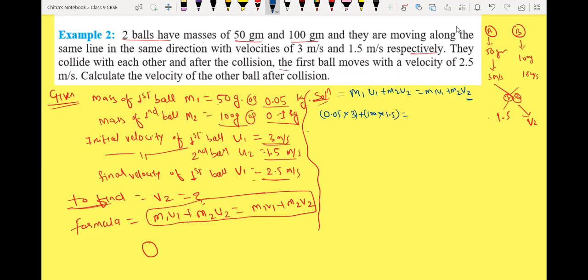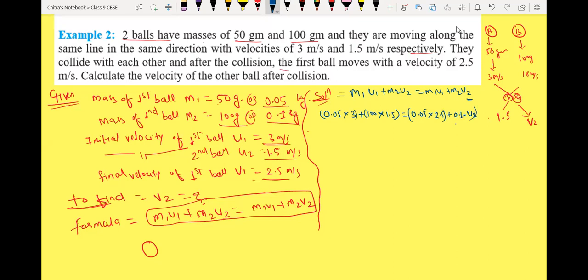Equals M1, the mass of the first ball, 0.05 into V1, and V1 is 2.5, plus M2 into V2, which is what we have to find. So M2 is 0.1, right? Yes, sir, 0.1, since 100 gram is 0.1 kg, into U2.